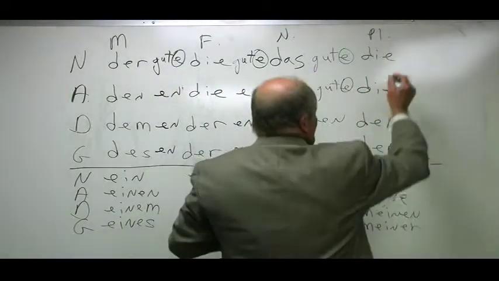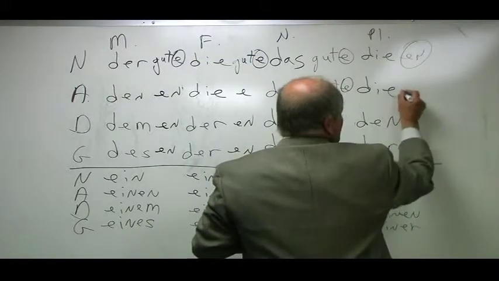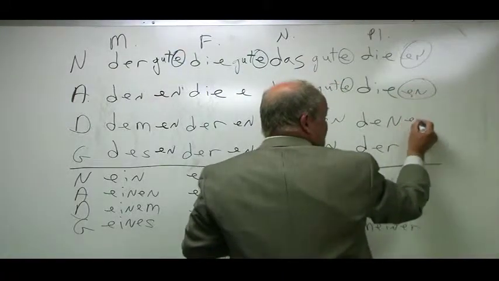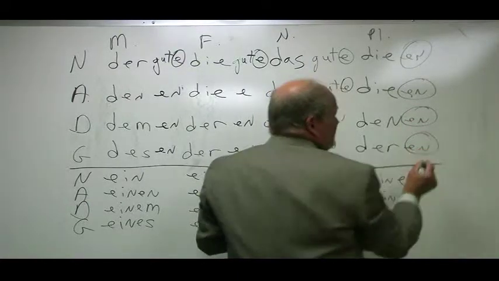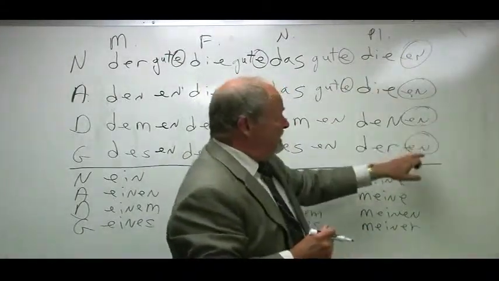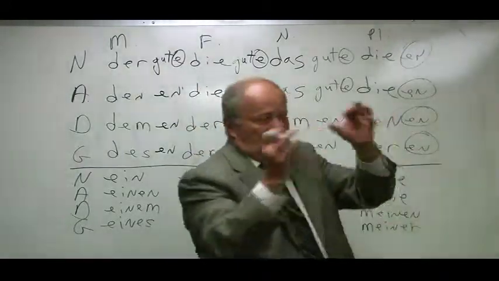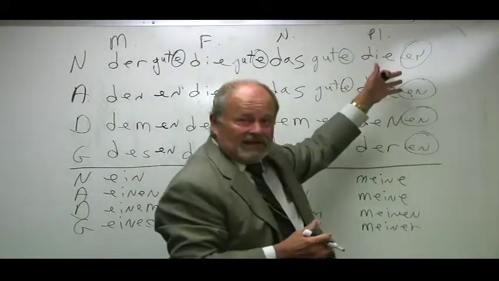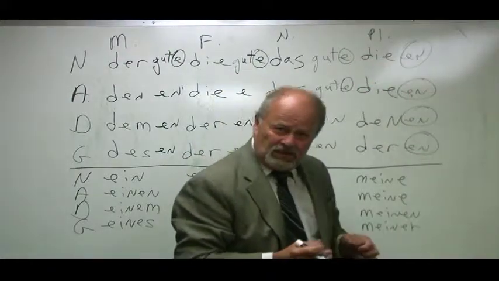Plural, die whatever, the good children, die guten Kinder, accusative, en, and dative also, en, and genitive, en. You may notice a pattern here that after all definite articles, the adjective endings that you put on descriptive adjectives, gut, schlecht, alt, jung, kurz, lang, any kind of descriptive adjective, you add an en ending to it.